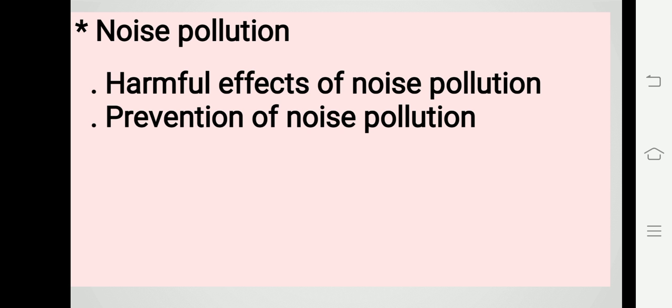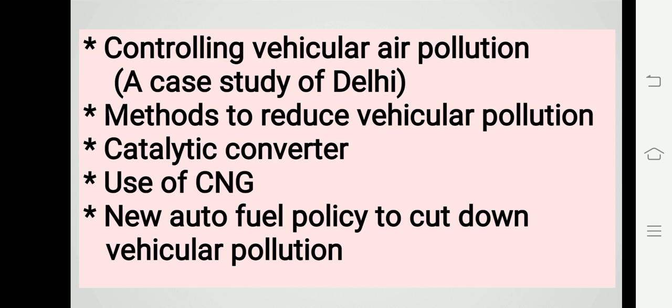Okay. Next, we move on to noise pollution. But before going to noise pollution, let us look at the sources of air pollution. There are majorly two types of air pollution: gaseous pollution and particulate pollution. Already we know how we are going to control particulate pollution. Then the sources of air pollution.